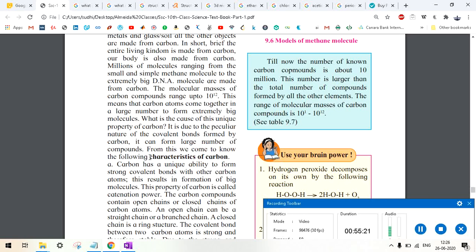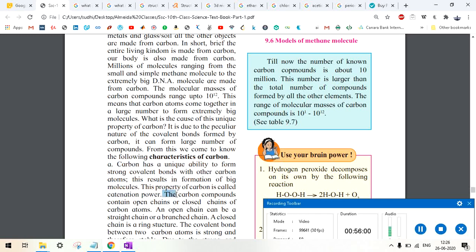Let's read this. It is important. Carbon has a unique ability to form strong covalent bonds with other carbon atoms. Interesting. So carbon can actually form a bond with carbon. This results in the formation of big molecules. This property of carbon is called catenation power. Important definition. You should remember. If asked what is catenation power, you have to define these lines: carbon has a unique ability to form strong covalent bonds with other carbon atoms. This results in the formation of big molecules. This property of carbon is called catenation power.